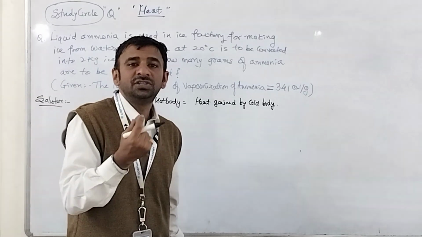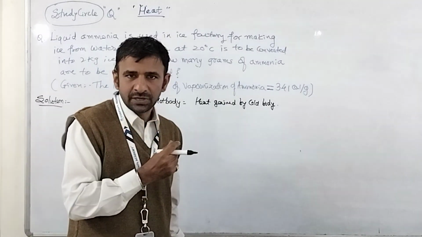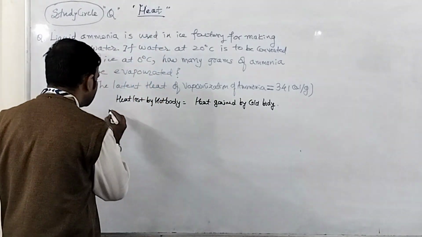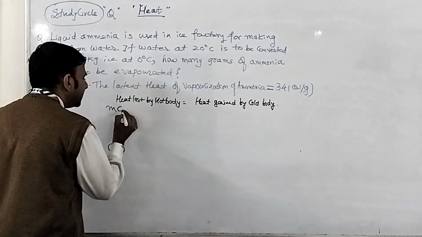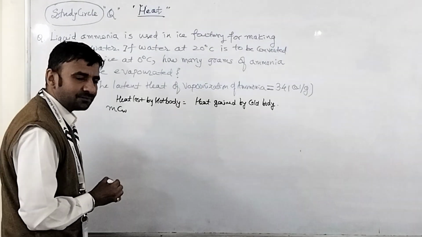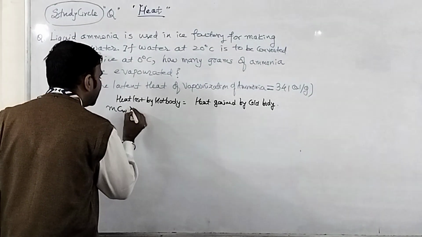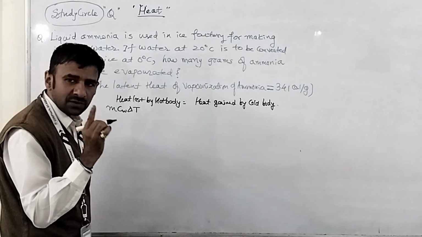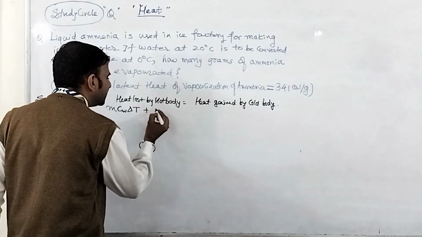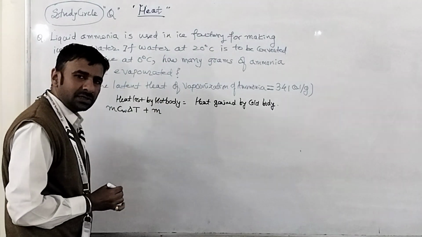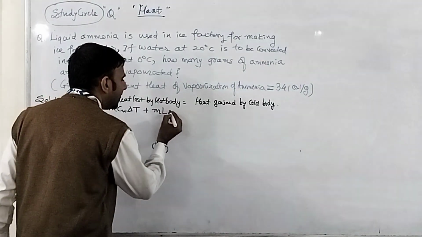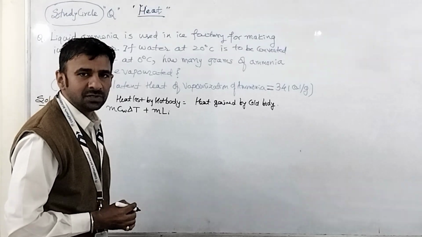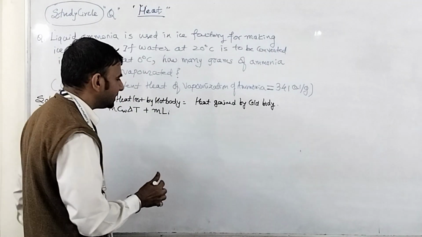As I said, for change of temperature you are going to use specific heat. For this we use mass of the water, times specific heat of the water, times change in temperature. This is the first part. Second part is mass of the water, which is again the same, times latent heat of ice for formation of ice from water.